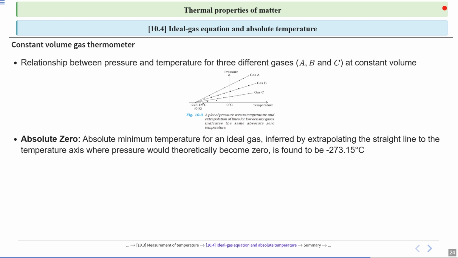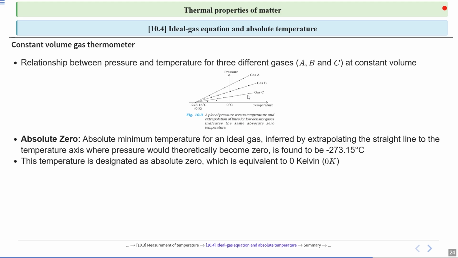We can determine this by extrapolating the straight lines of gases A, B, C. This temperature is designated as absolute zero, which is equal to 0 Kelvin.